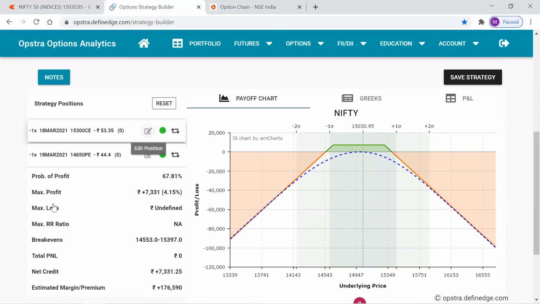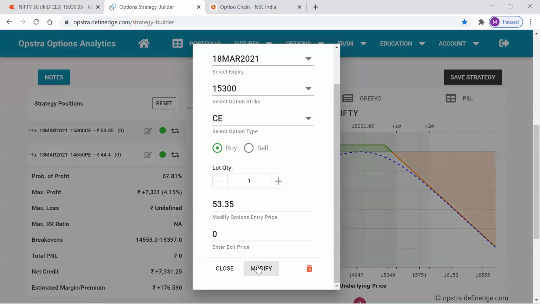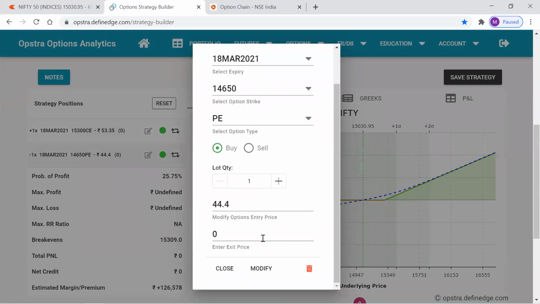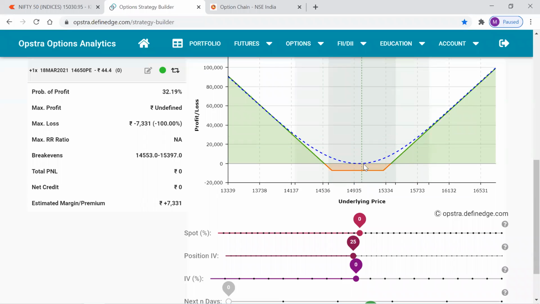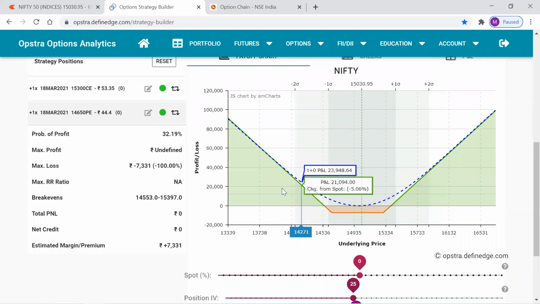So that was the short strangle. For a long strangle, you just need to buy an out of the money call option and buy an out of the money put option. So this is how the payoff diagram looks like. We need the market to break the boundaries and come out of it when we implement a long strangle.